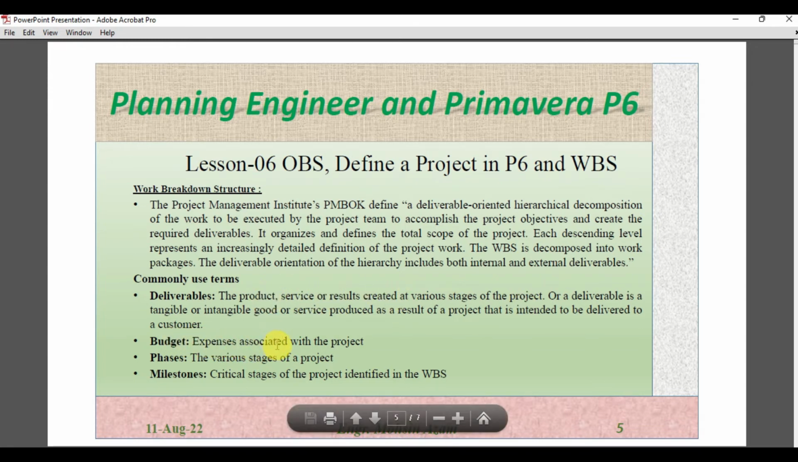Budget is the expense associated with the project. So the amount associated with this project will be called the budget. And phase is the various stages of the project. Milestone is the critical stage of the project identified in the WBS.